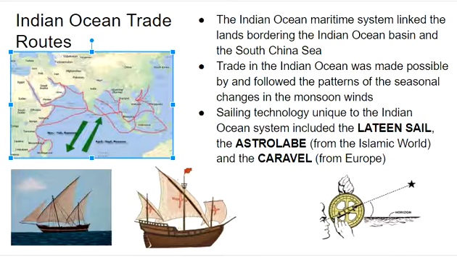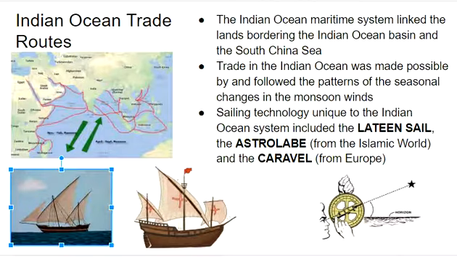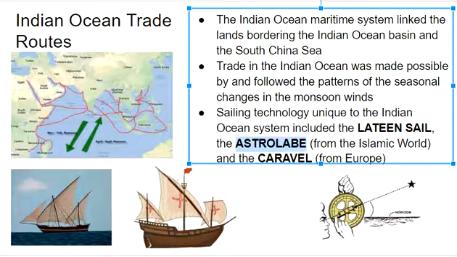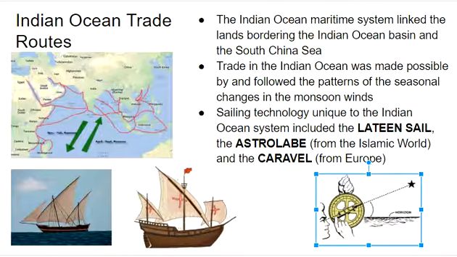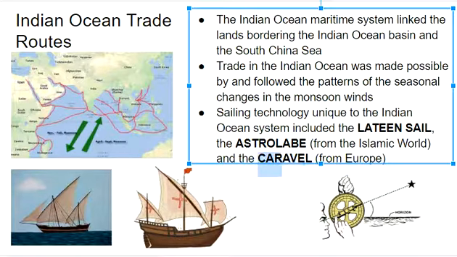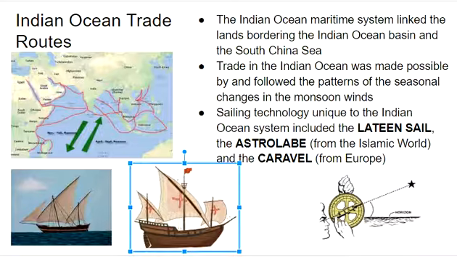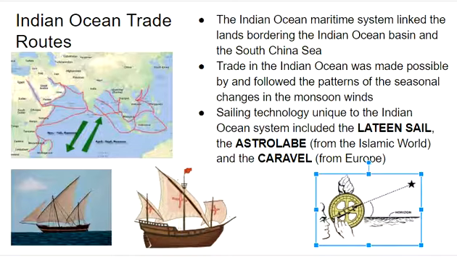So going along with this sailing technology, things that were unique to the Indian Ocean include the lateen sail. That's here, these triangle-shaped sails, which help ships move faster. The astrolabe from the Islamic world, which is this image here, was a device that allowed you to look at stars and understand where you are. And the caravel from Europe here was a larger ship that could hold more cargo. So what we're going to see, and this image shows it very well, is the caravels are actually going to use the lateen sails. So now we have ships that can carry more cargo moving at a faster rate, and they're going to use the astrolabe to know where they're going. So it's going to increase the rate of trade.